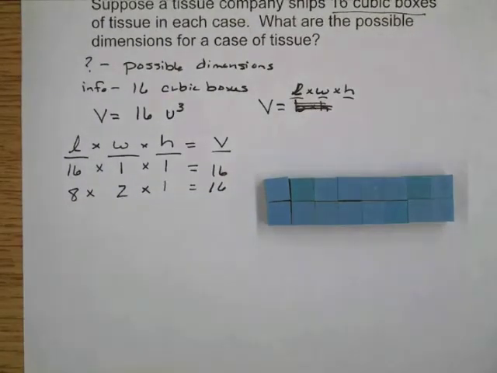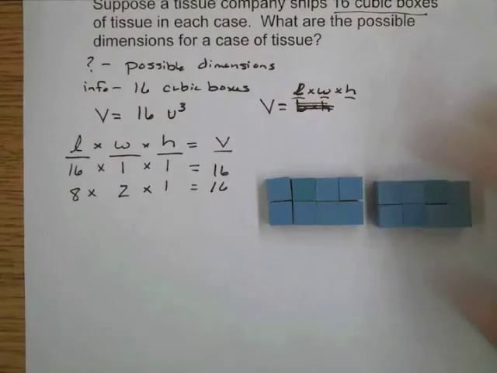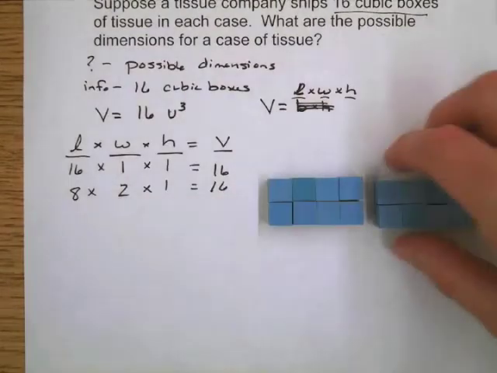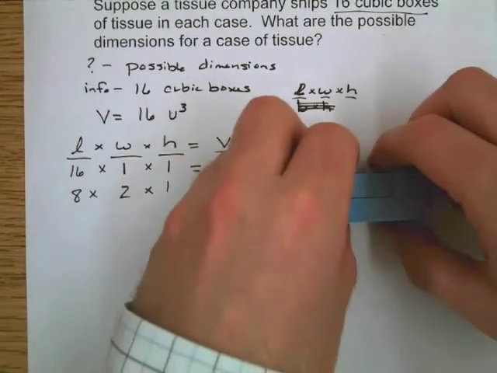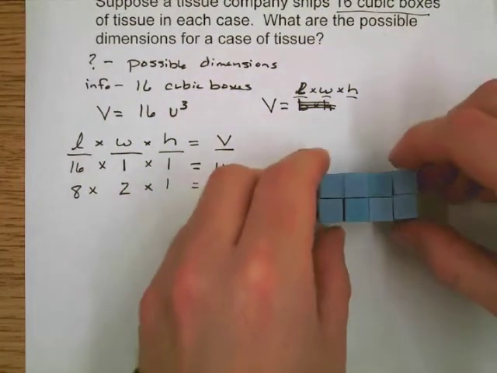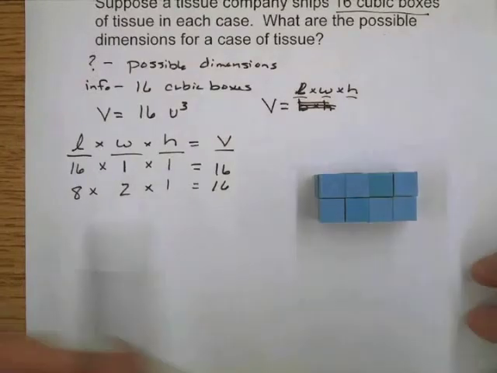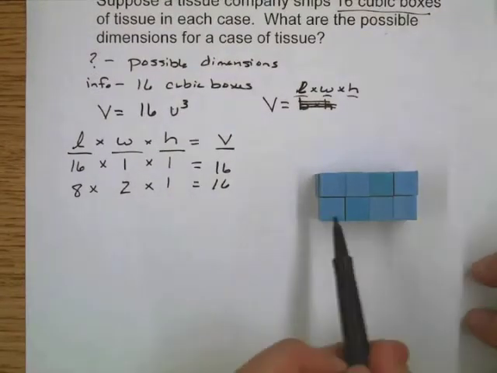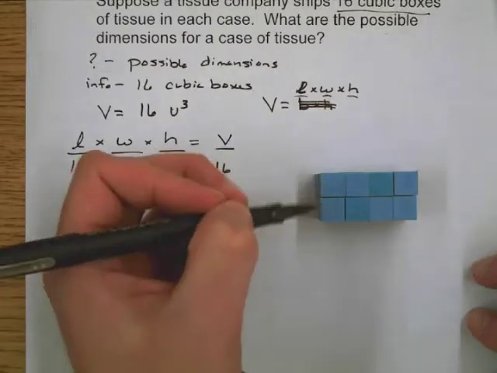I'm going to break these apart and stick this right on top of the other one. Let's look at our dimensions again. We have a length of 1, 2, 3, 4. We have a width of 1, 2.